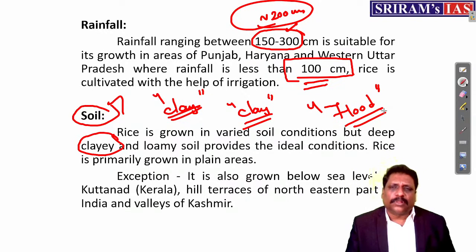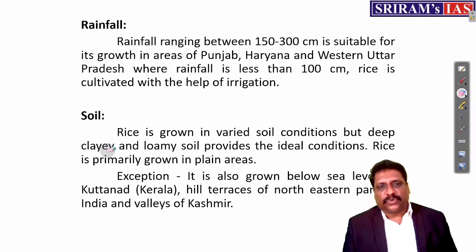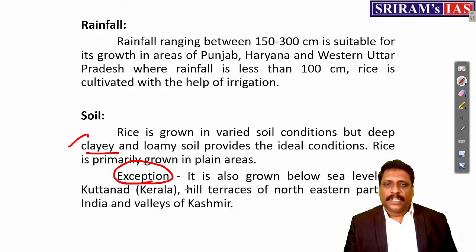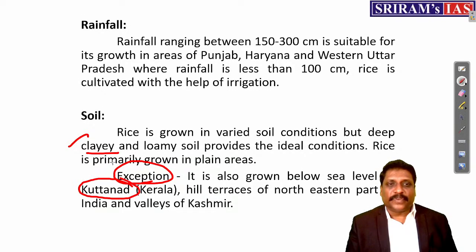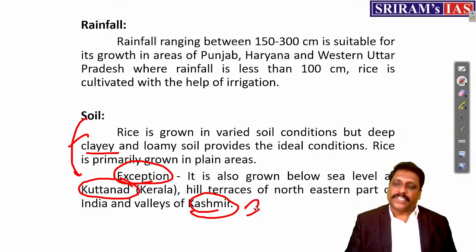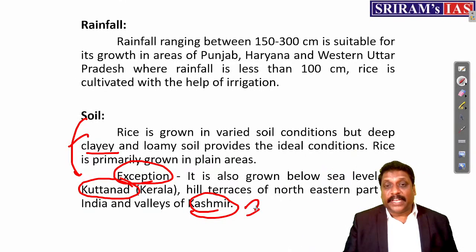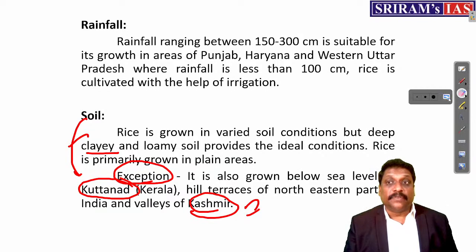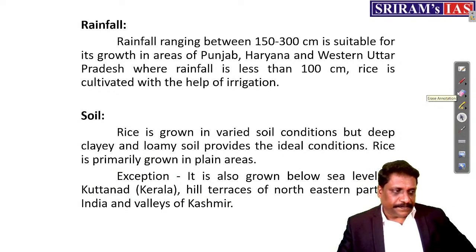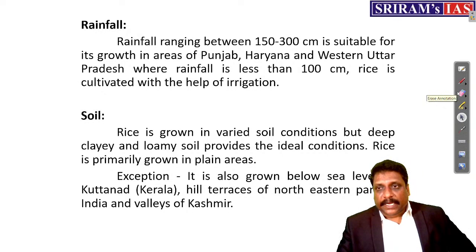The most conducive soil is clay soil, right? Not necessarily that other soils will not grow it, but clay soils are the most conducive. And when I talk about exceptions, my dear friends, even in places like Kuttanad we have rice being cultivated. Even in the valleys of Kashmir, rice is cultivated. From the lowest point to the valleys of Kashmir, rice is cultivated. So in diversified geographical conditions, we cultivate rice.